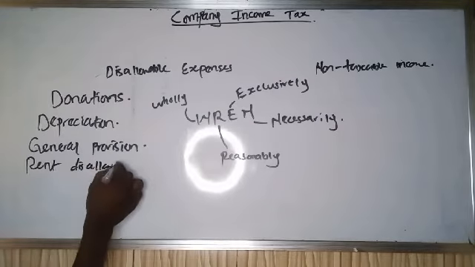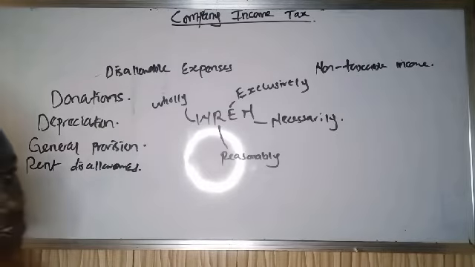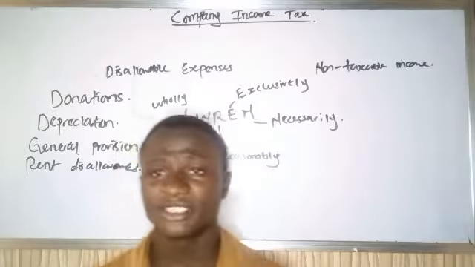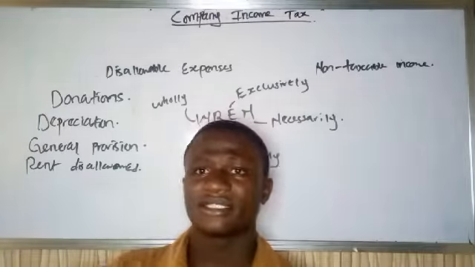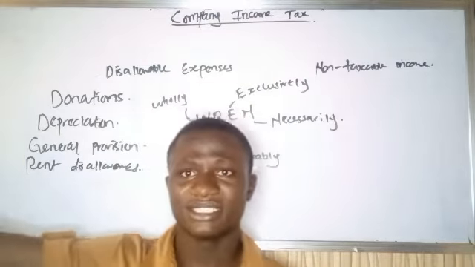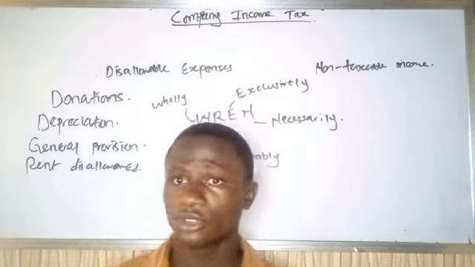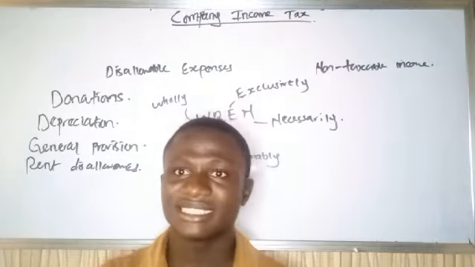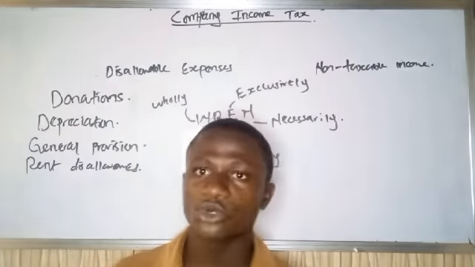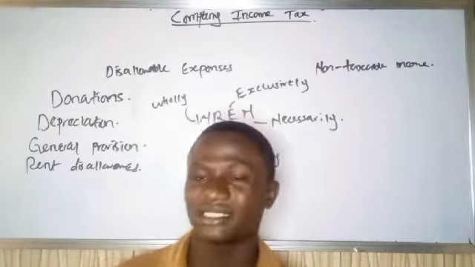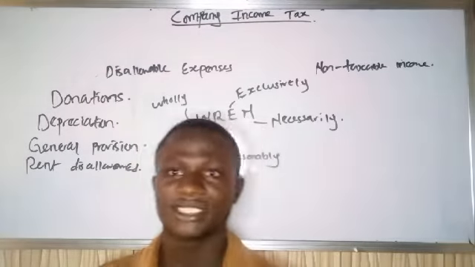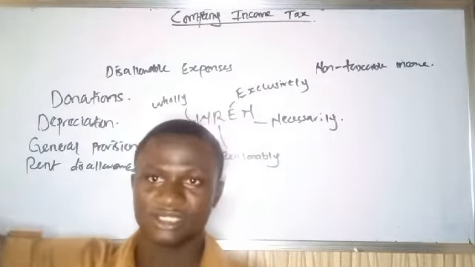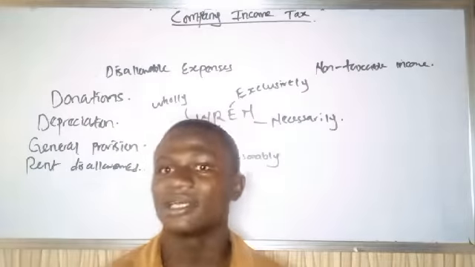Rent disallowed. Or rent, yes. I told you that rent is an allowable expense, right? But imagine you were given a question that the company rented an apartment in a particular place, and they are not using the apartment for production. The only rent we allow is rent paid for the purpose of production taking place on that rented place. So if I'm renting this area now and production is not taking place, and I'm charging the rent against my profit in my company, it will not be allowed.